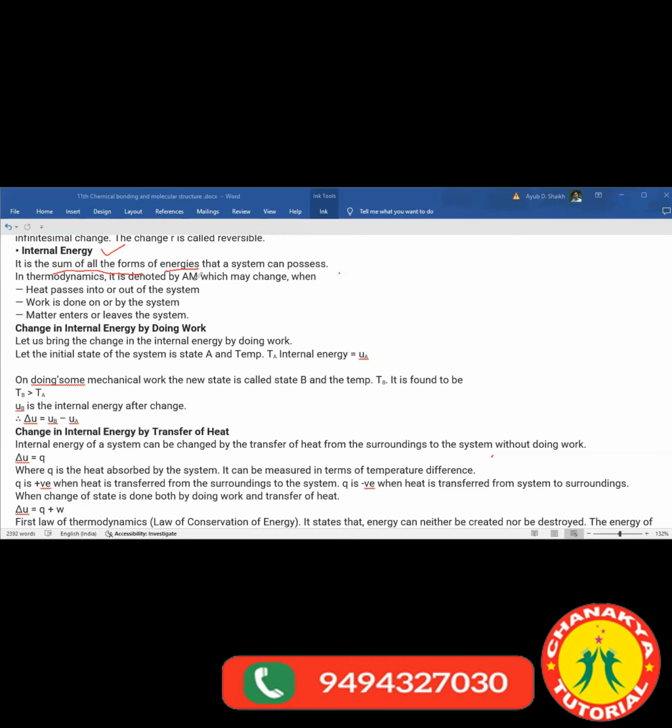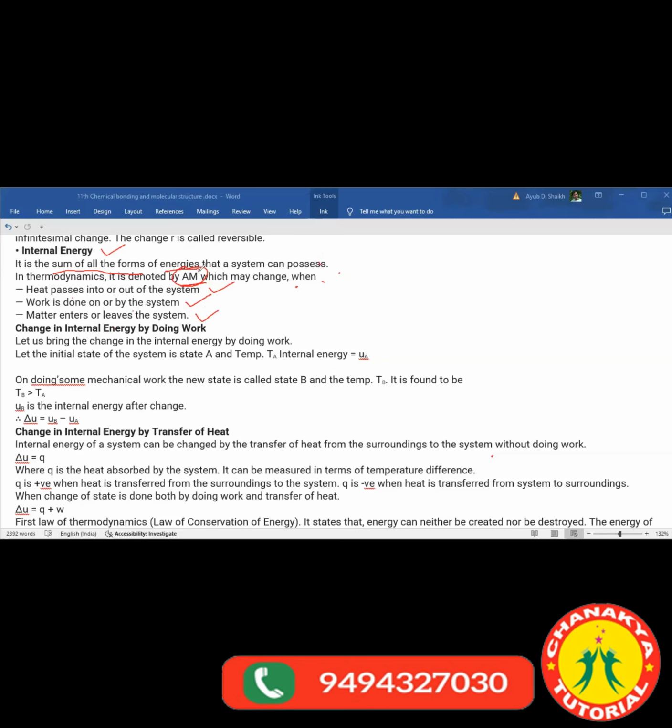In thermodynamics, it is denoted by U. It may change when heat passes in or out of the system, when work is done on or by the system, or when matter enters or leaves the system. Three possibilities are there when internal energy would change. First of all, it is the sum of all the forms of energy possessed by the system, right?